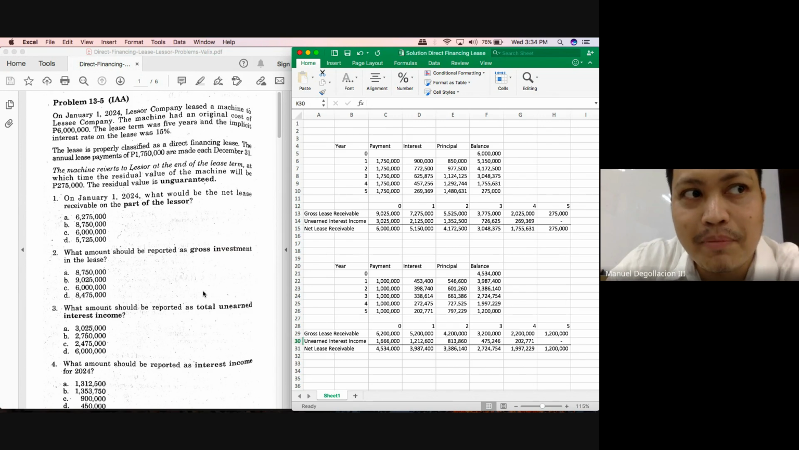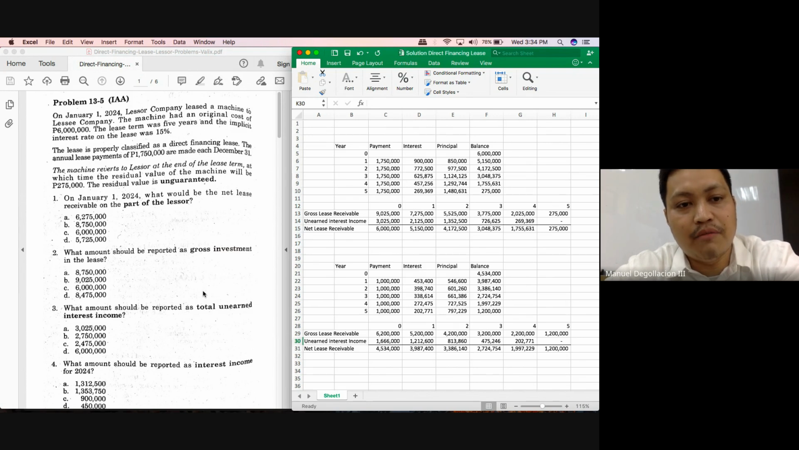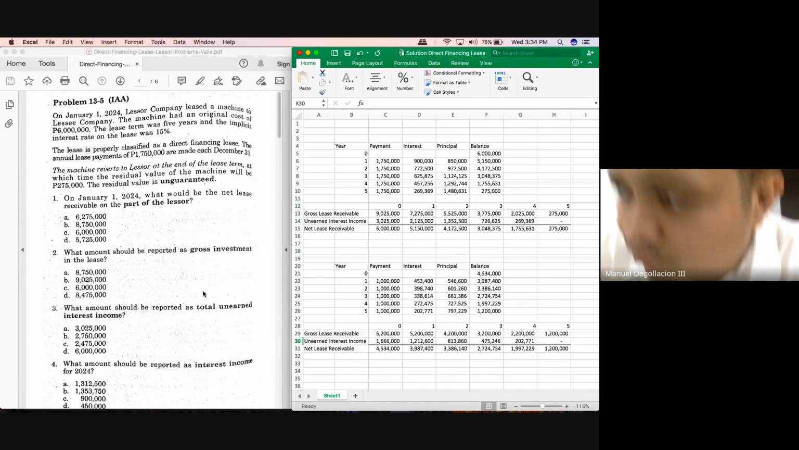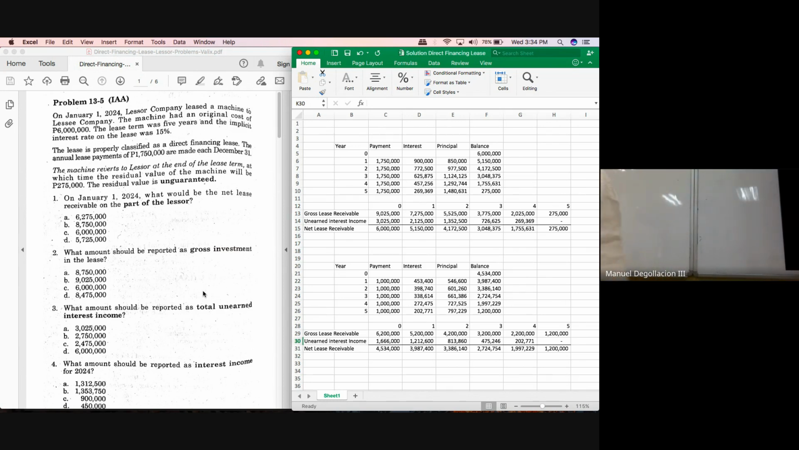Okay, so another possible question here, class, would be how much would be the net lease receivable at the end of the first year? Okay, the net lease receivable we have answered on number 1 is the balance as of January 1 or the commencement date. Another possible question here is how much would be the net lease receivable at the end of the first year? And here, guys, you will just have to prepare the amortization schedule.